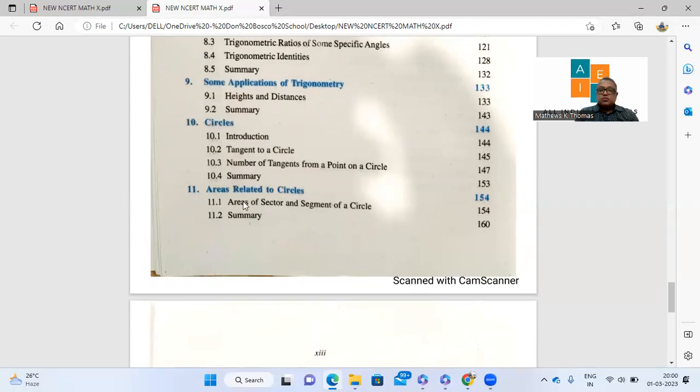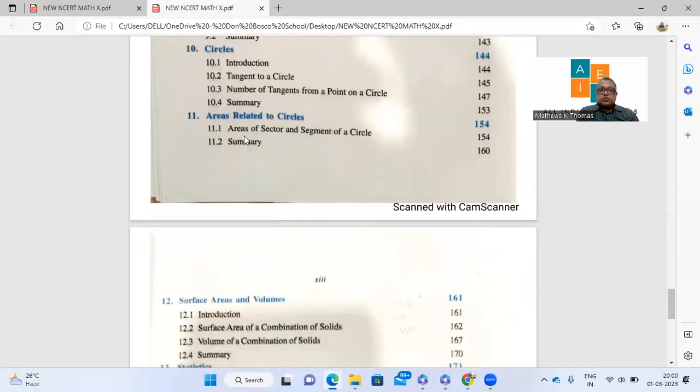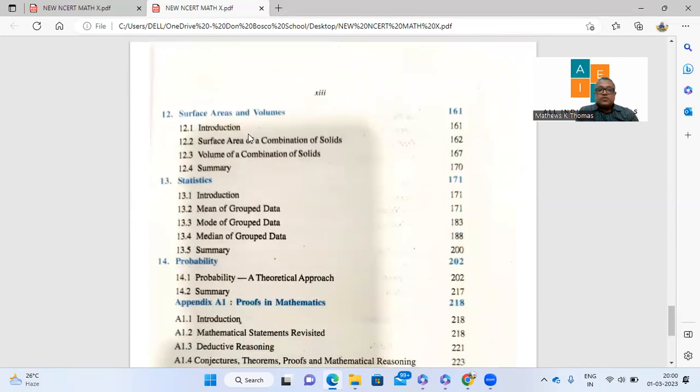It used to be chapter 11. Now in chapter 11, you'll find areas related to circles. Areas related to circles, again, drastic reduction. They have mentioned only area of sector and segment, whereas the part on area of combination of plane figures is totally missing. So that exercise which had combinations of plane figures is not there. If you look at surface area and volume, surface area of combination and volume of combination is there. What is deleted is the conversion of solids from one shape to the other. And of course, frustum of a cone is also deleted from surface area and volume. So about 50% reduction here.